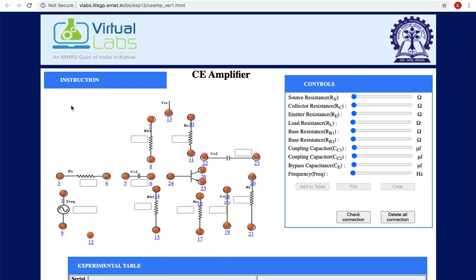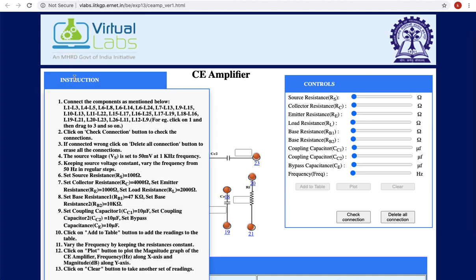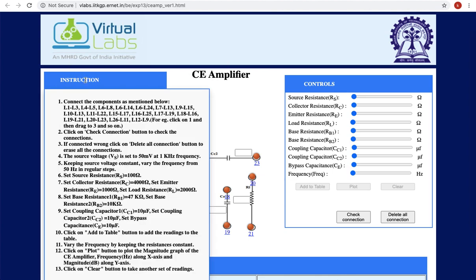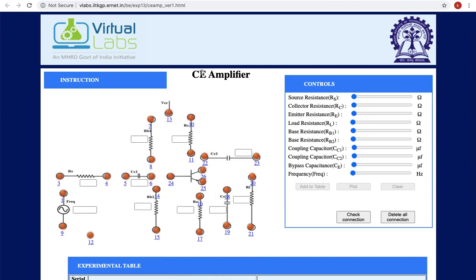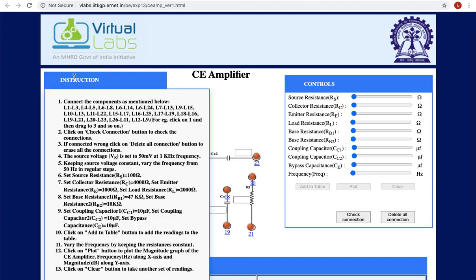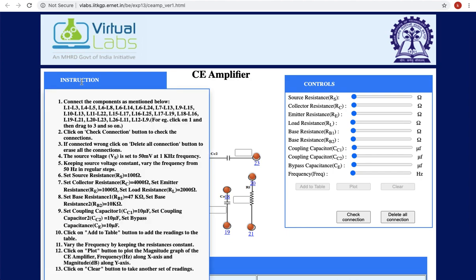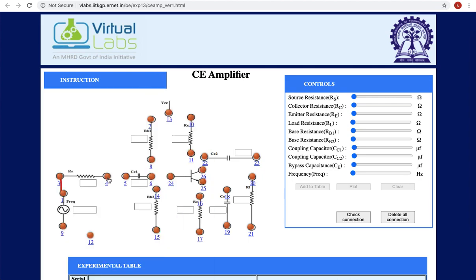Okay, so L1 to L3. If you observe here in the first point of instruction, just move your cursor, the mouse pointer, there. It tells everything in detailed instructions. If you remove the mouse pointer, it will close the pop-up. So L1 to L3, this is one point, like a small kids puzzle. So connect 1 to 3 and 4 to 5.